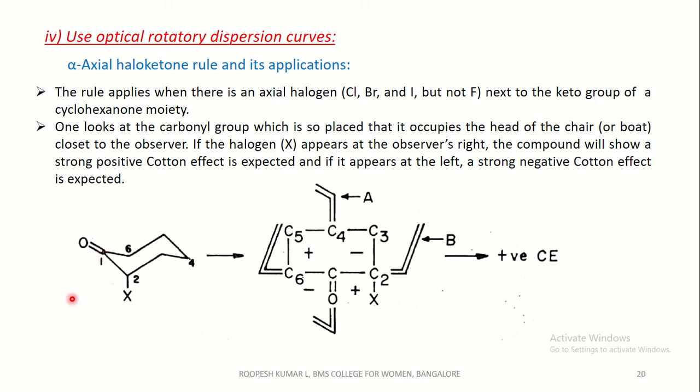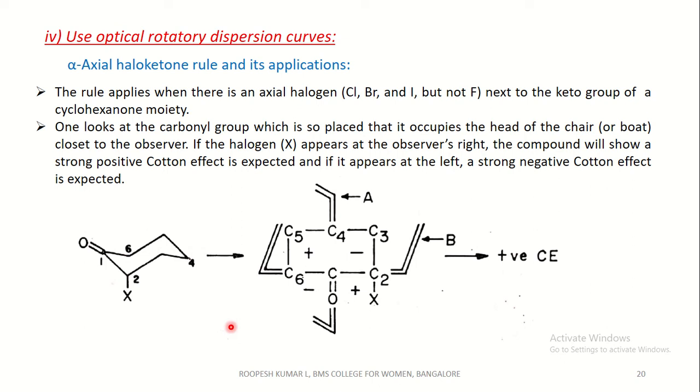If the halogen appears at the observer's right, a strong positive Cotton effect is expected, and if it appears at the left, a strong negative Cotton effect is expected. That is, if you observe through this, position 6 will be towards the left and 2 will be towards the right.